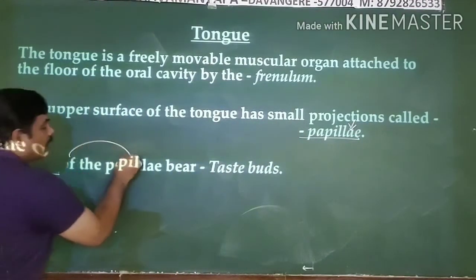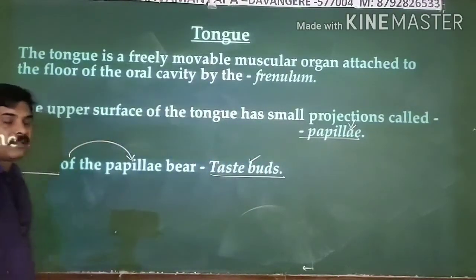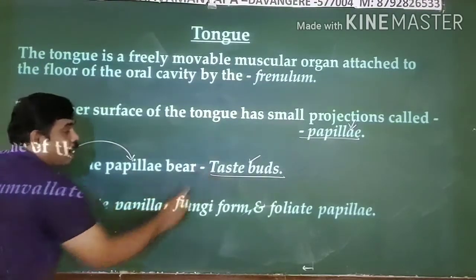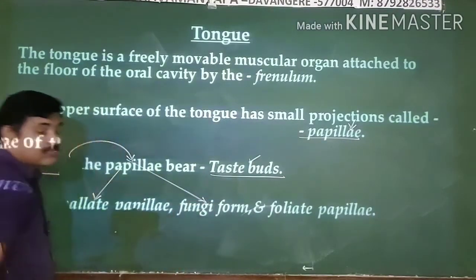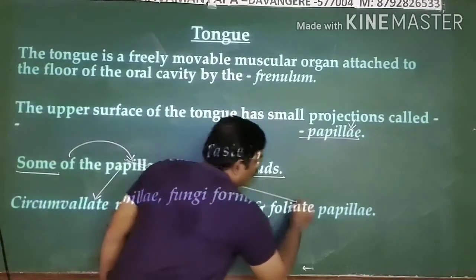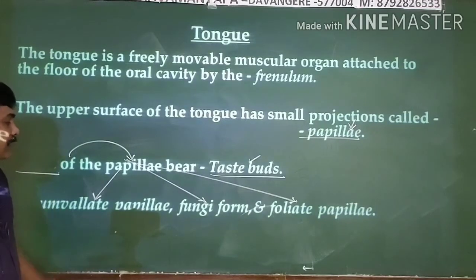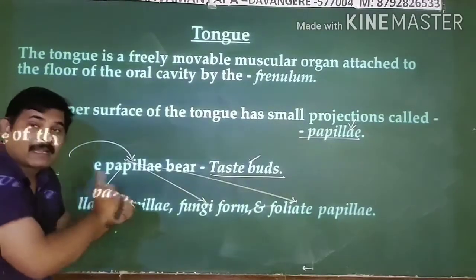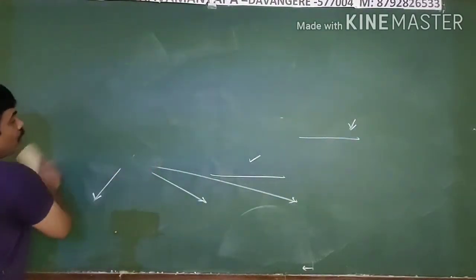Some of the papillae, but not all, have taste buds on them. Examples of papillae which have taste buds, as I just explained: one is the circumvallate papillae, the second is the fungiform papillae, and the third is the foliate papillae. Clear? That is one thing. Next, filiform papillae don't have any taste buds. I said they have tactile receptors on them.